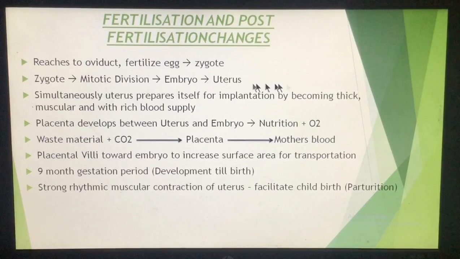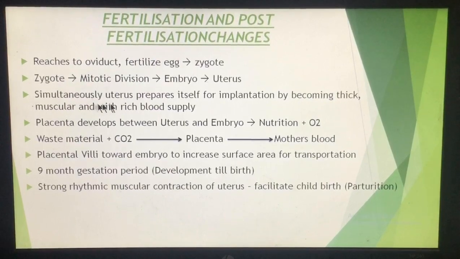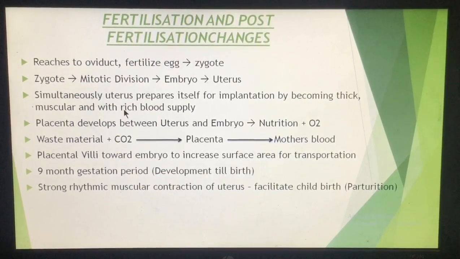Which changes? The endometrium becomes very thick. I told you what is endometrium. That is the innermost lining of the uterus. It becomes very thick, it becomes muscular, and the blood supply is increased. So changes are happening in the zygote, the embryo is forming. At the same time the uterus is preparing itself for the implantation of the embryo by becoming thick, highly muscular, and increased blood supply occurs in the uterus.